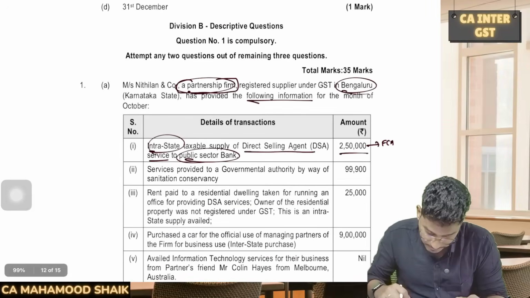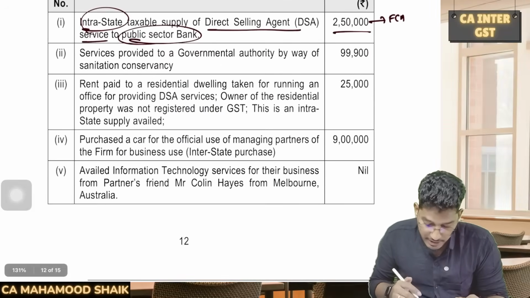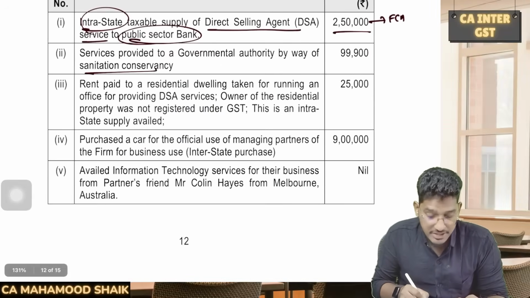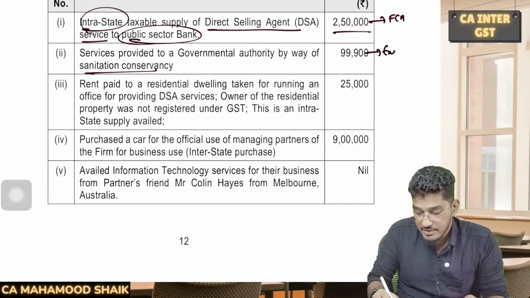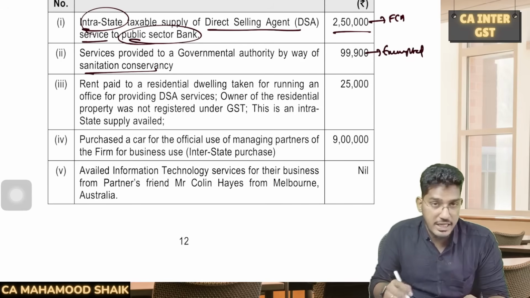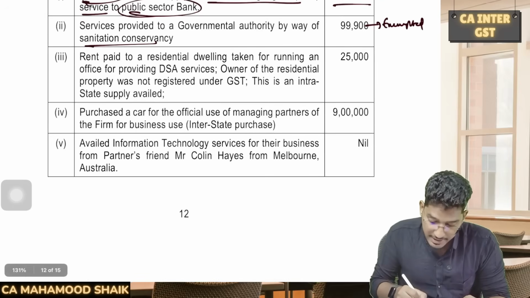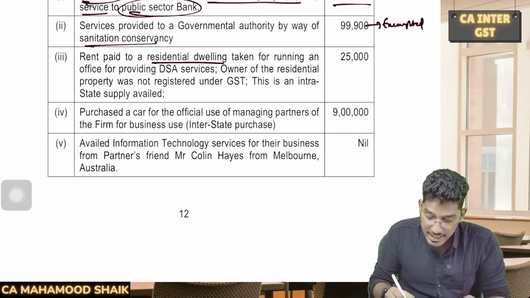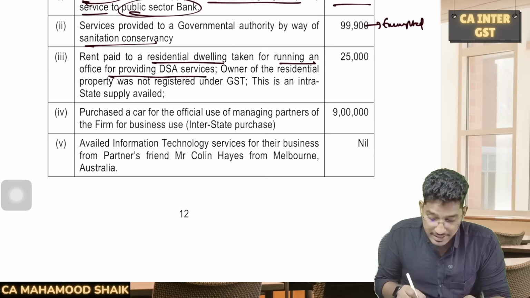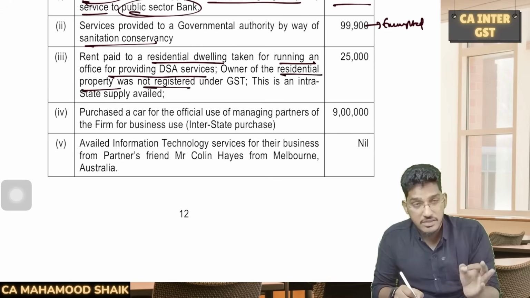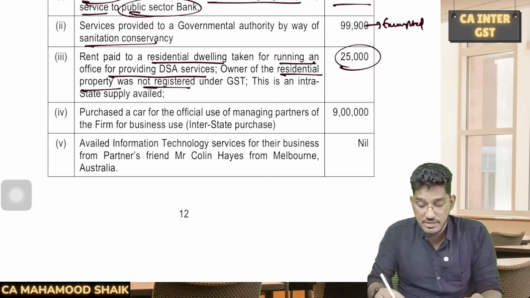Then coming to the next one, services provided to a government authority by way of sanitation conservancy, exempted. This service is specifically exempted. No output tax liability. Next, rent paid for a residential dwelling taken for running an office for providing DSA services. Owner of the residential property was not registered. Renting of residential dwelling from an unregistered person. If the recipient is registered, this service will get taxable under reverse charge mechanism.